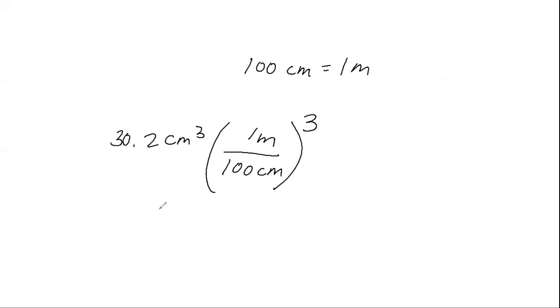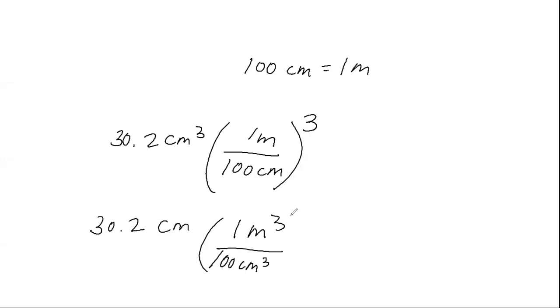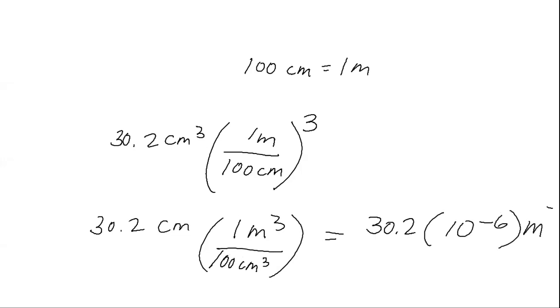So I'm going to get 30.2 centimeters cubed times 1 meter cubed over 100 centimeters cubed. And that's going to be what, 10 to the negative 6? That's going to give me 30.2 times 10 to the negative 6 meters cubed.